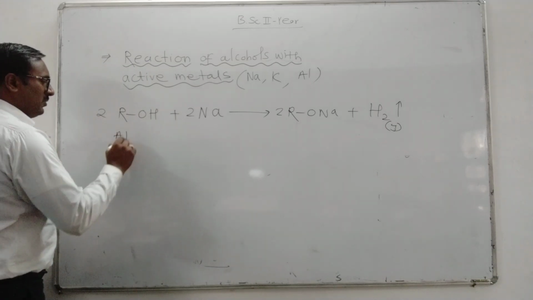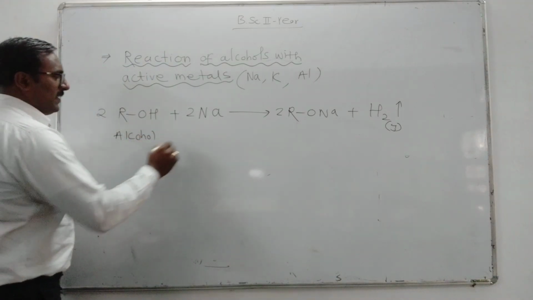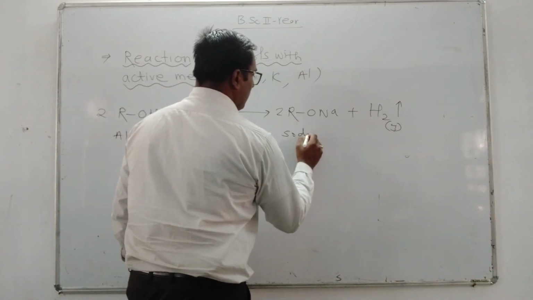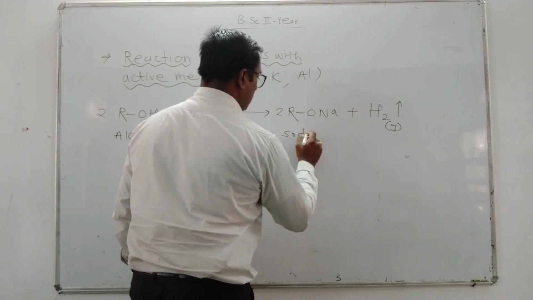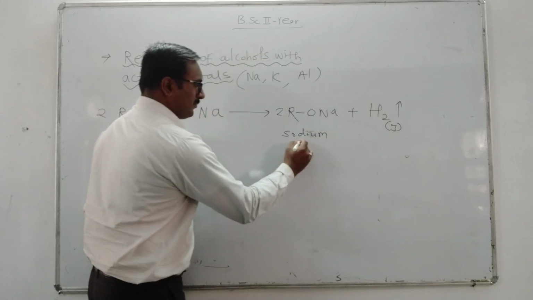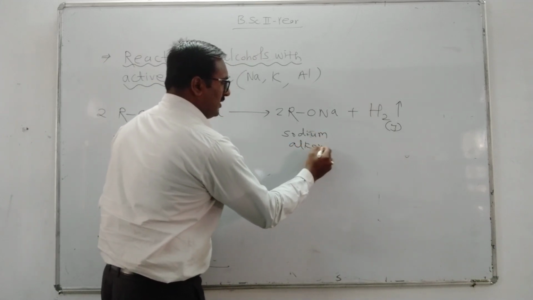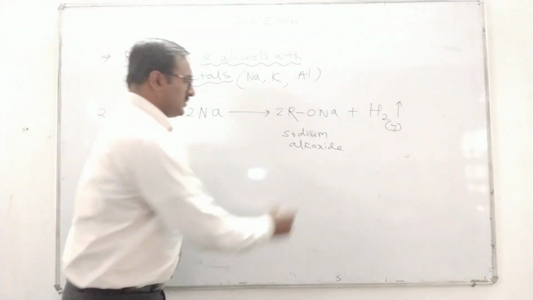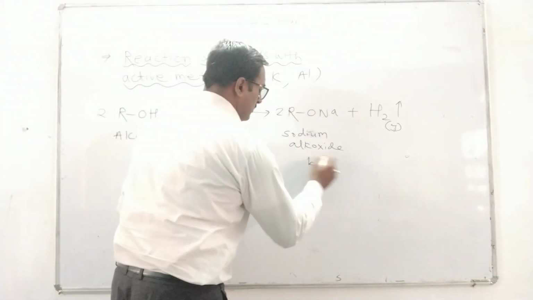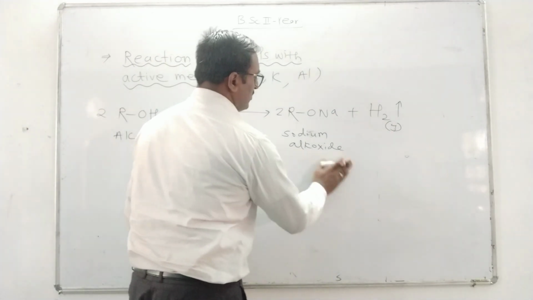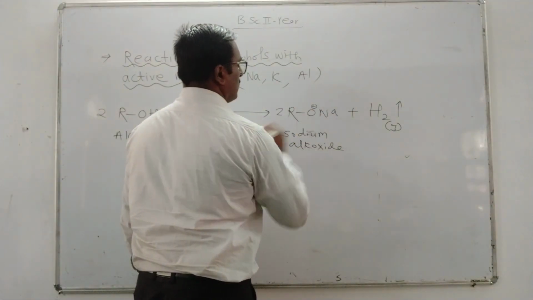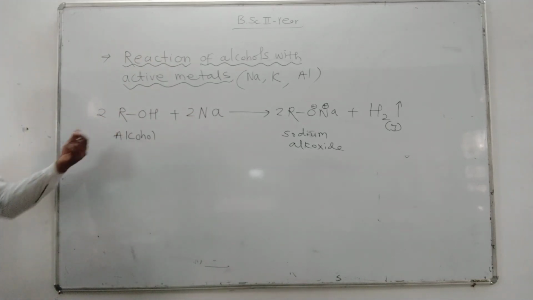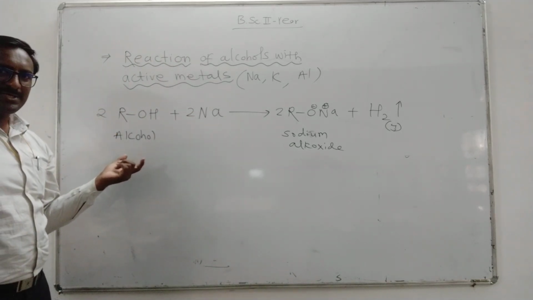This is our alcohol, then active metal sodium, and this is our sodium alkoxide, which is a base, actually a salt. This is the general reaction.